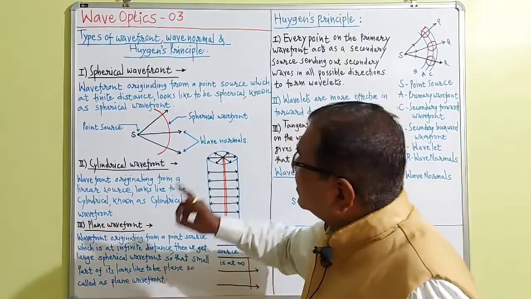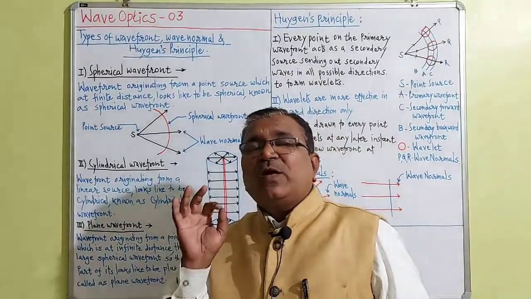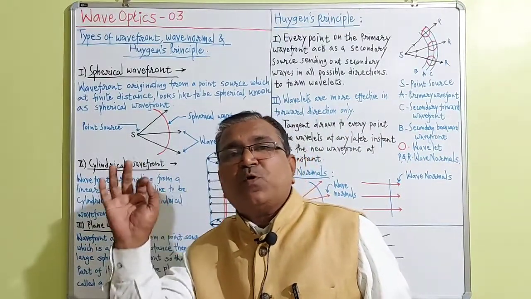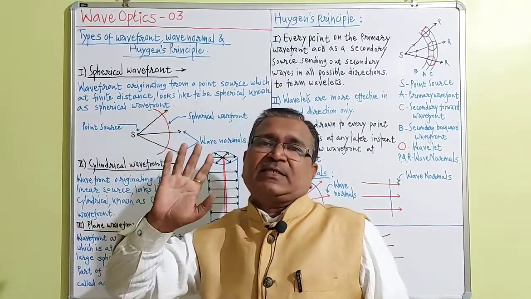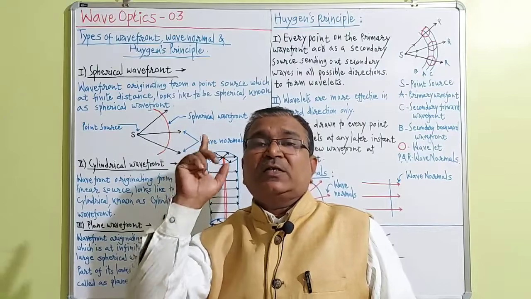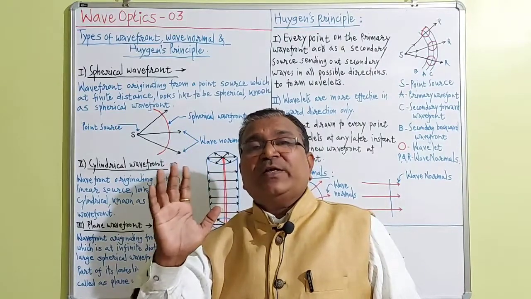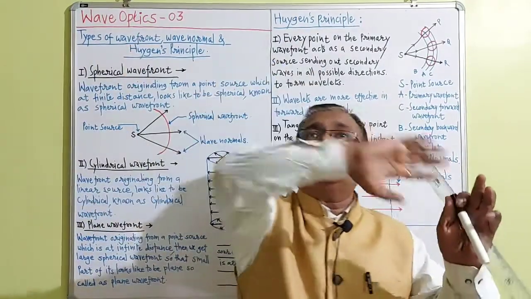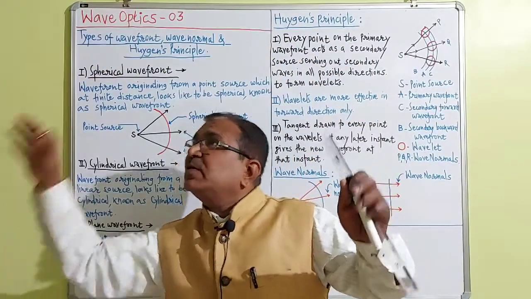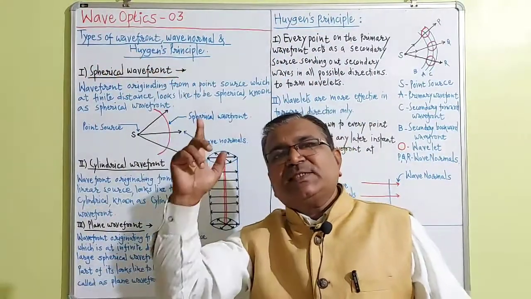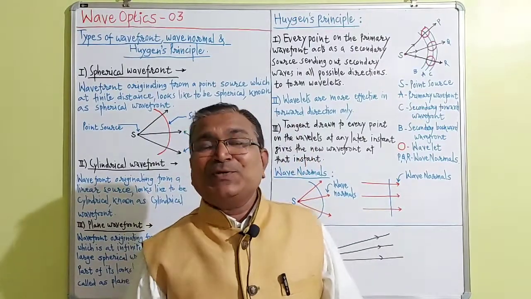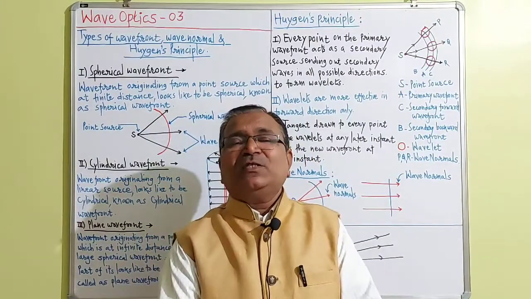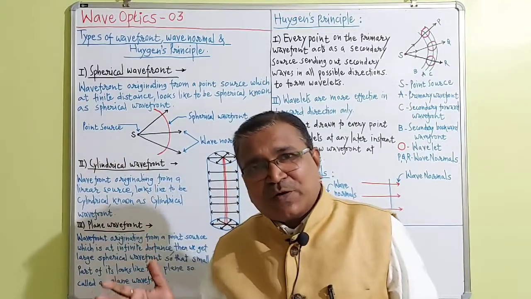So the definition itself suggests that a wavefront originating from a point source at infinite distance, the most important words being infinite distance, gives a large spherical wavefront, part of which looks plane, so called a plane wavefront. So these are the three types of wavefront.